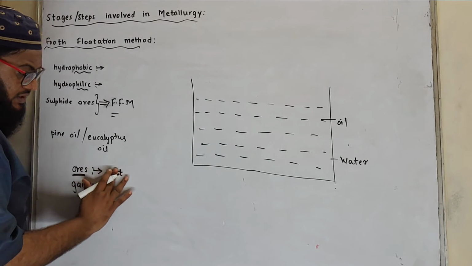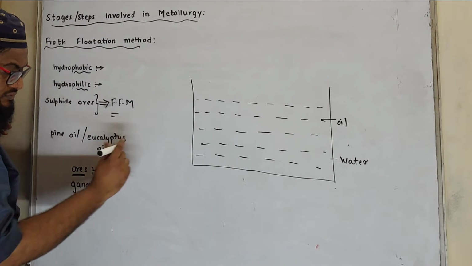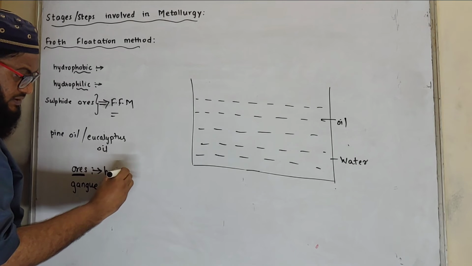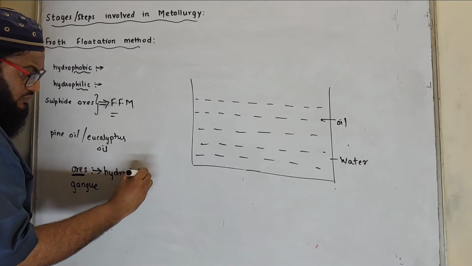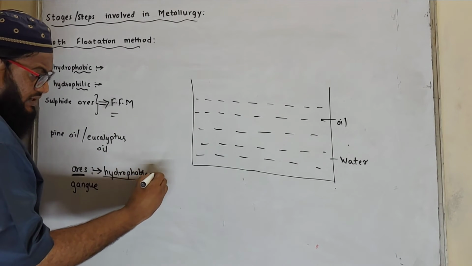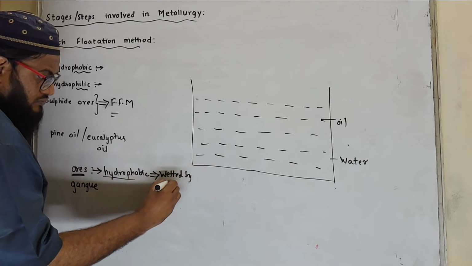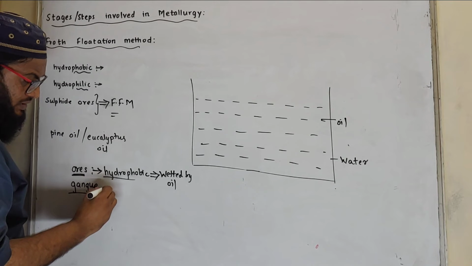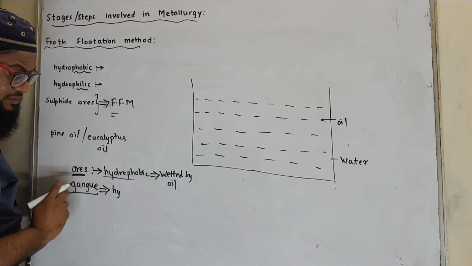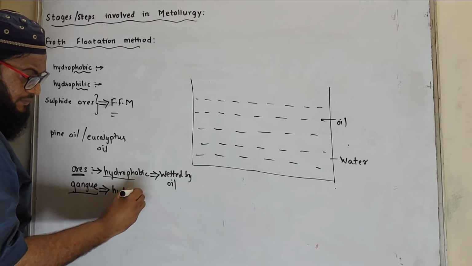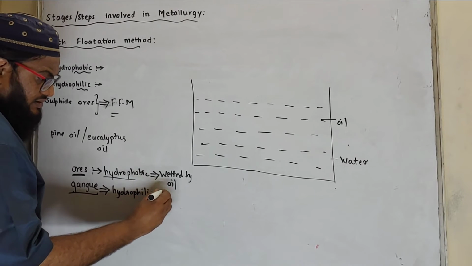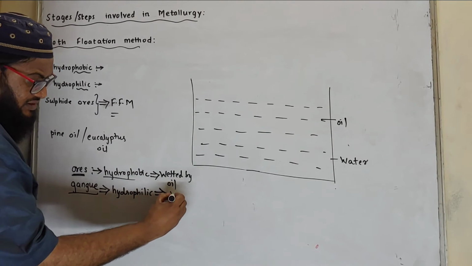Ore particles are hydrophobic, so they are wetted by oil. And gangue particles are impurities, they are hydrophilic. Hydrophilic means they are attracted towards water, so they are wetted by water.